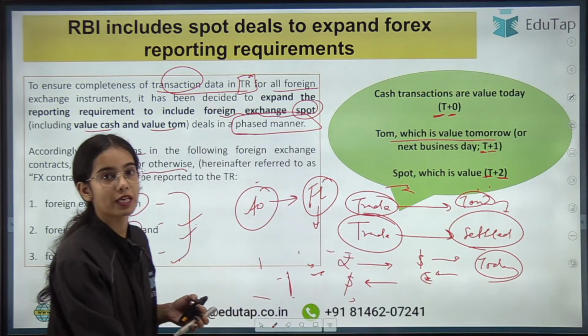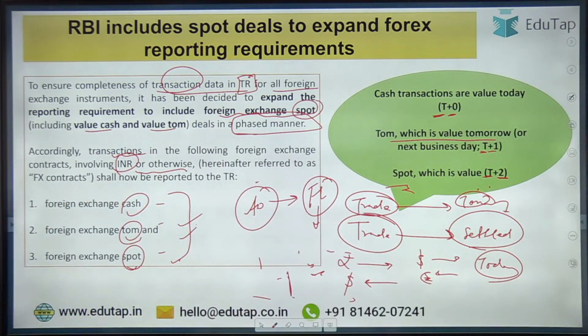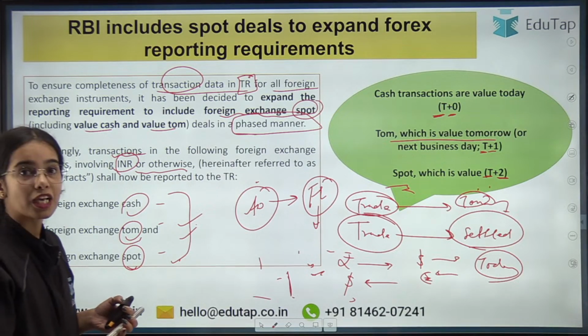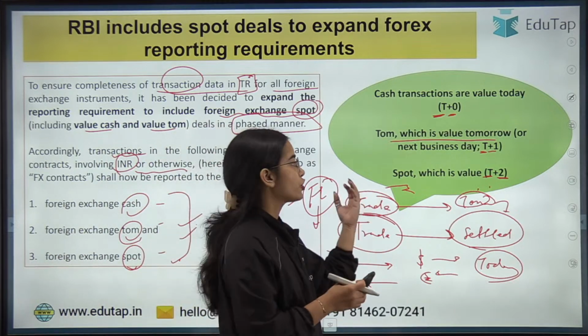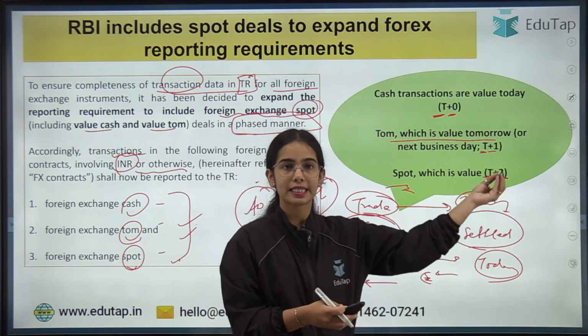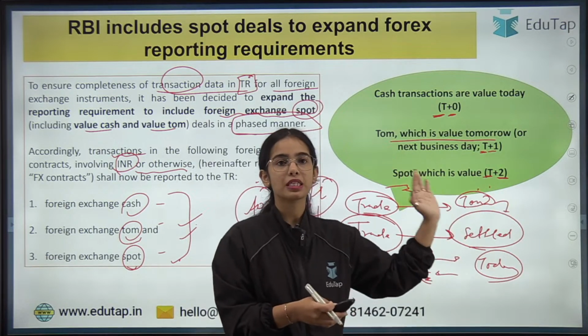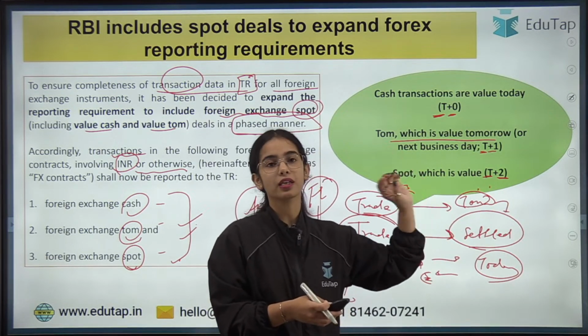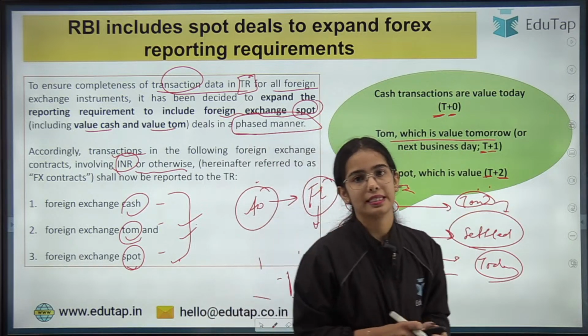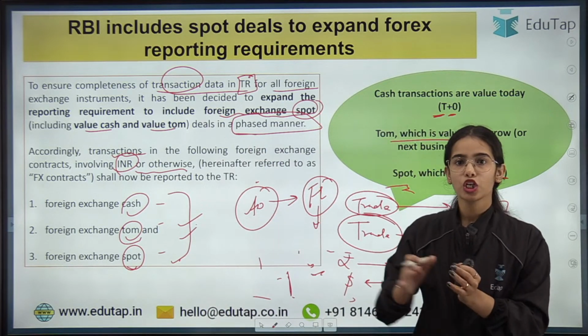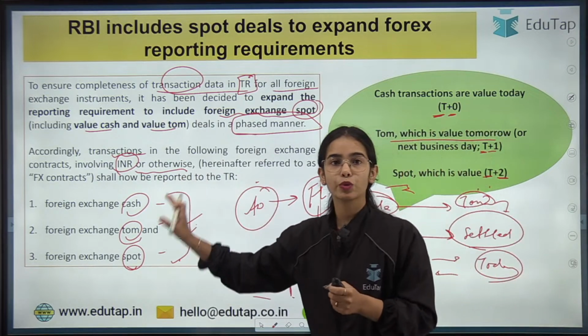So see the slide once, and I hope this is very much clear. The cash transactions are value today, that is, they are settled on the same day. Tomorrow means the transactions are settled on the next day, and spot means that from the trade day the settlement is happening 2 days after. Okay, yes. So I hope this is very much clear. This is the basic idea, and you need to remember this.